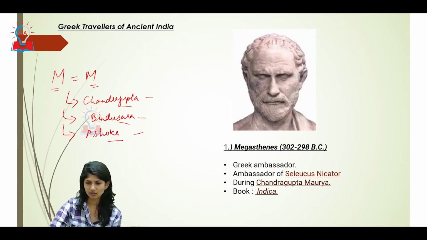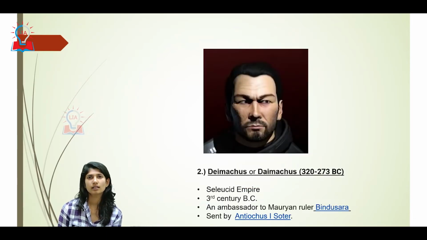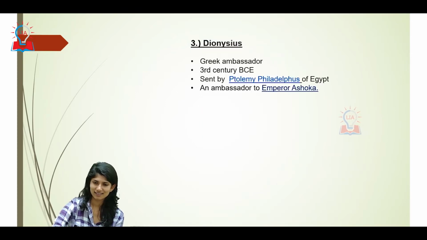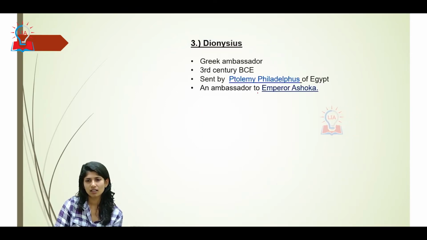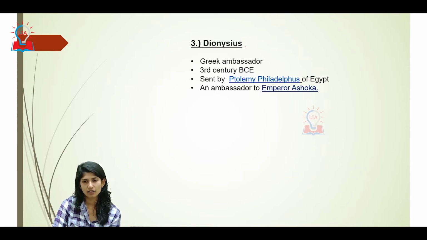Alright, next one. Look at this. Demarcus, another Greek foreign traveler who visited India during the Mauryan period, during the reign of Bindusara. Alright, next one. Dionysius, same, a Greek ambassador during the period of the Mauryas.